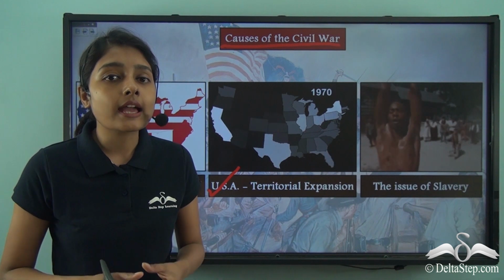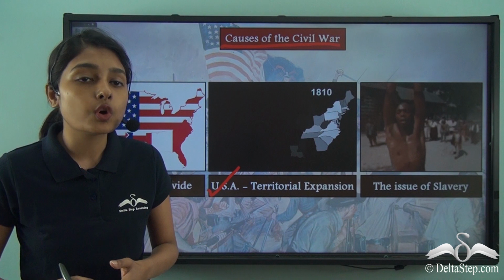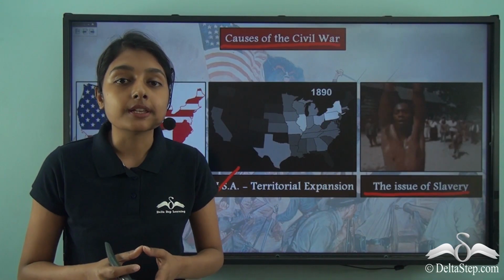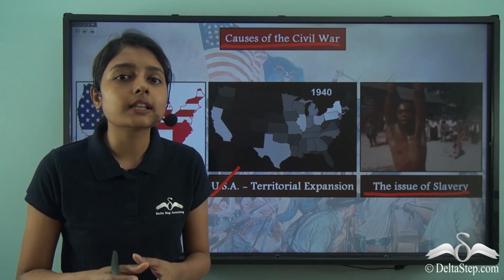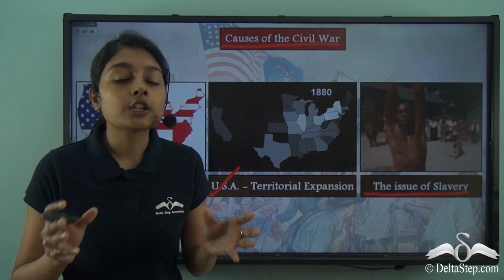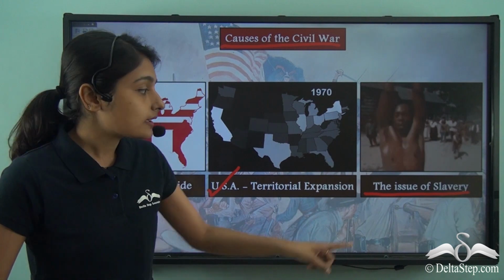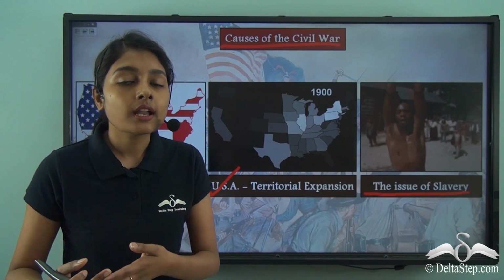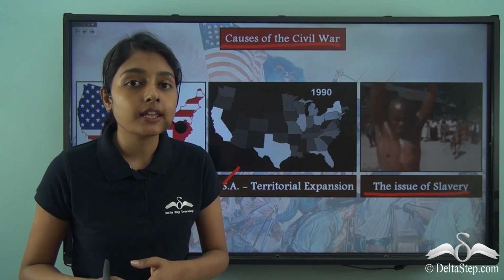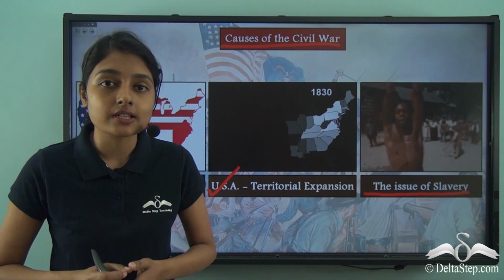And the final and the most brutal reason behind the outbreak of the Civil War was the issue of slavery. This issue of slavery constitutes a very brutal and miserable part of the history of the USA. The northern and the southern states had divided themselves on this issue, one group supporting slavery and the other group trying its best to abolish slavery.